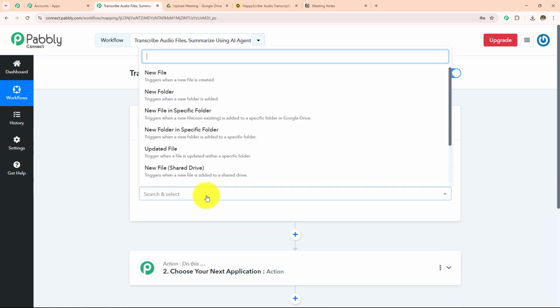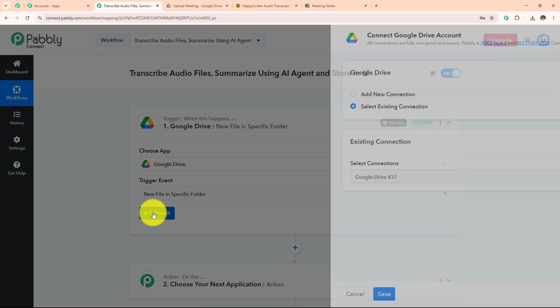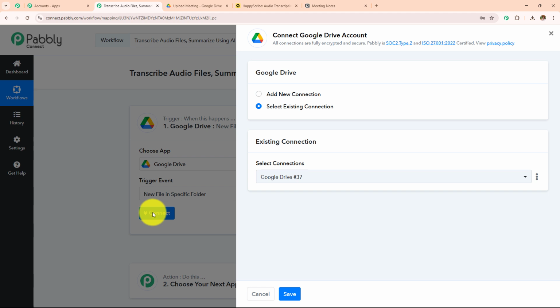And then in my trigger event, I'm going to take this new file in a specific folder and then click on connect. If you have an existing connection, go with save.